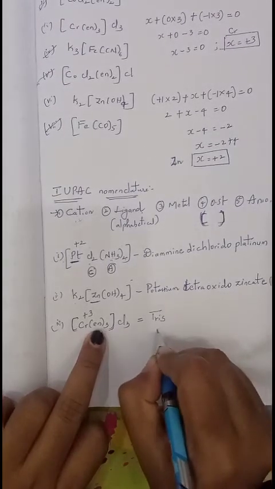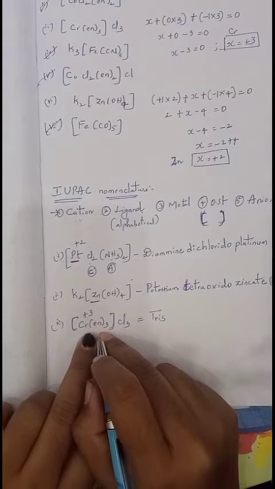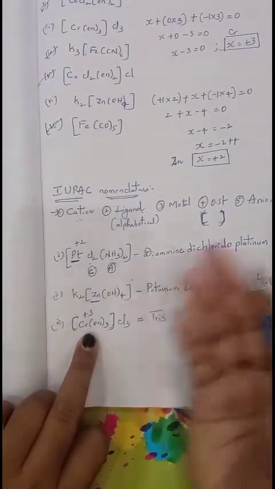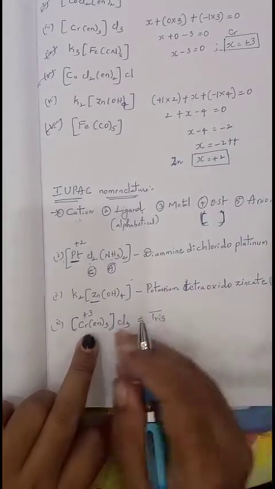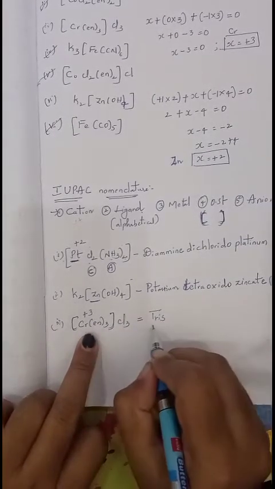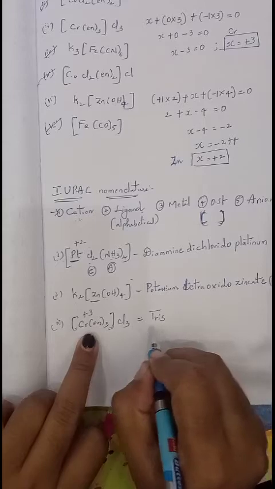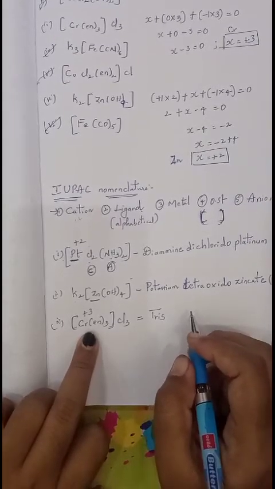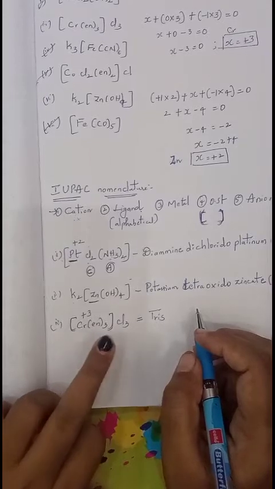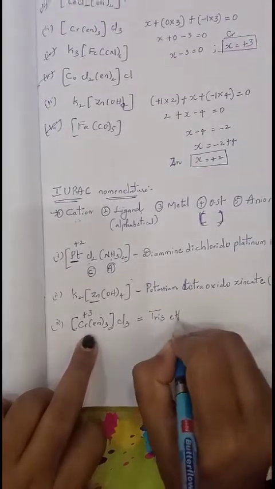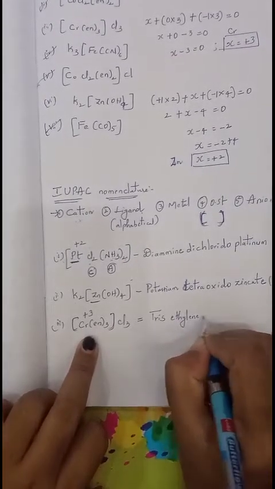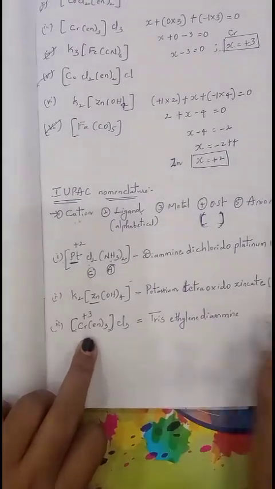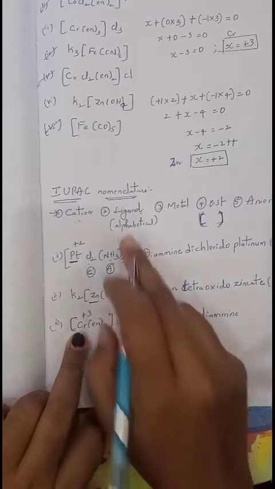Remember, it is applicable only for the ligands which already contain di, tri, tetra, penta and so on as prefixes in their names. In such cases we can use bis, tris, tetrakis, pentakis and so on to represent the number. Totally 3 are present, so we use tris. Tris(ethylenediamine). Next, the ligand portion is completed.